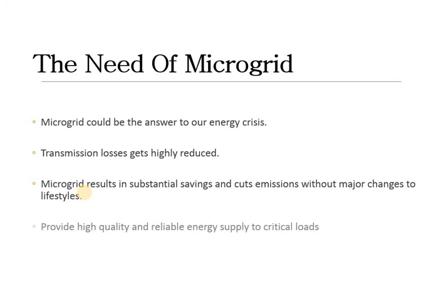So this is the need of the microgrid. The third and last point is to provide high quality and reliable energy supply to critical loads. It will not only provide high quality and reliable energy, but also serve critical loads, which I can say are peak loads. So it will be a great need of our microgrid.